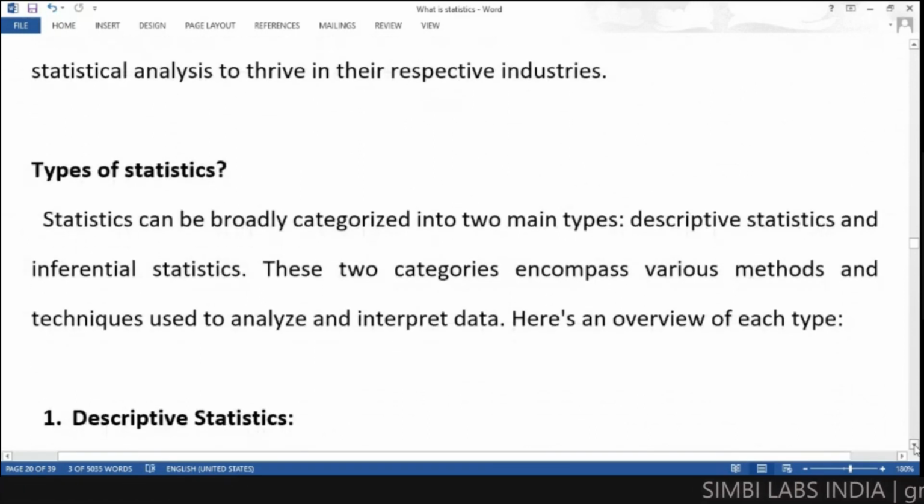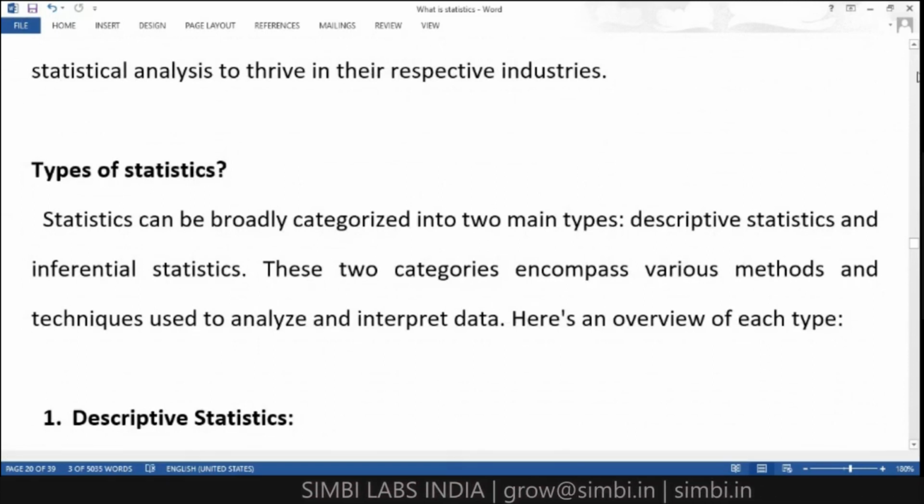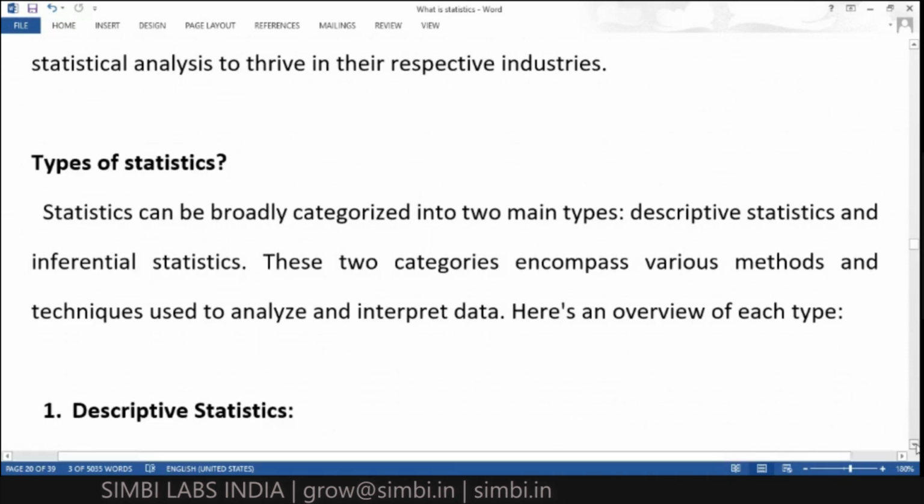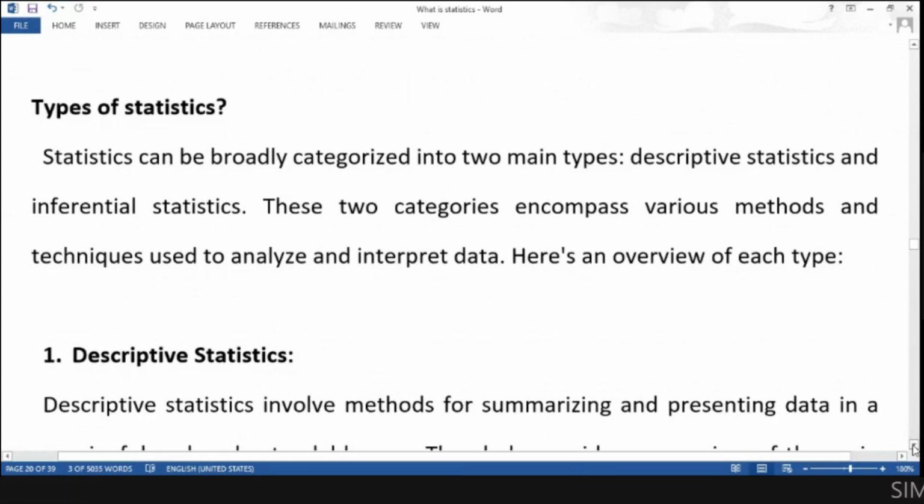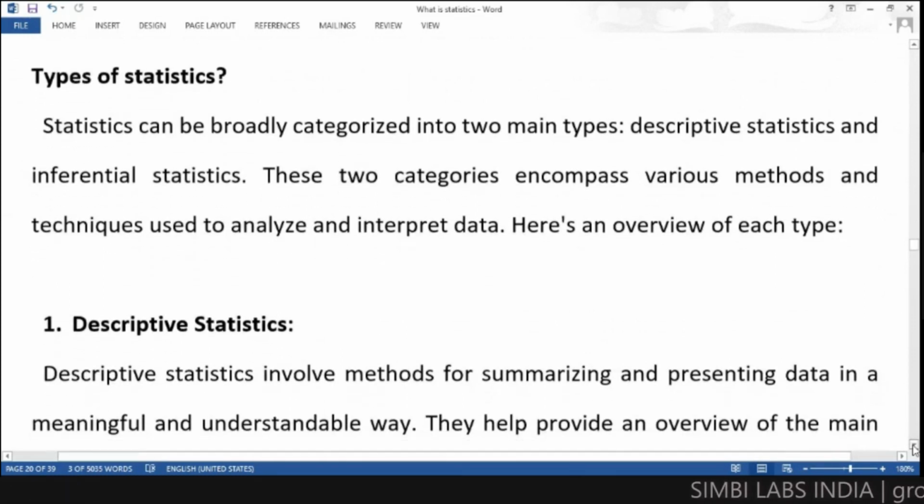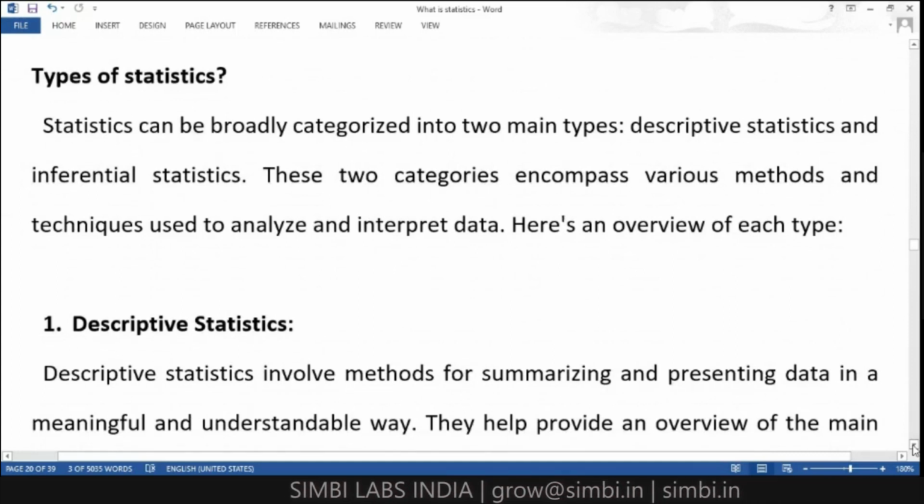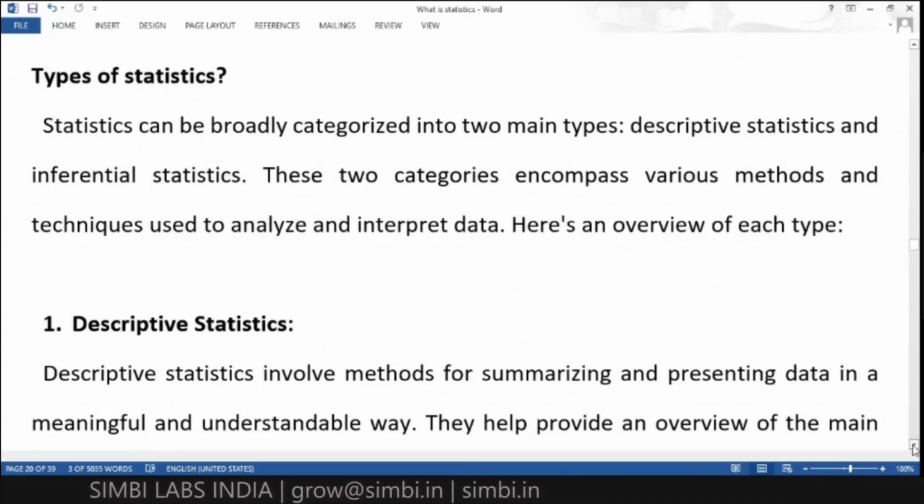Now we'll start our subject. What are the types of statistics? The definition we already learned, about what statistics is. Statistics is the field of study of collecting, gathering or organizing information, as well as analyzing the information.